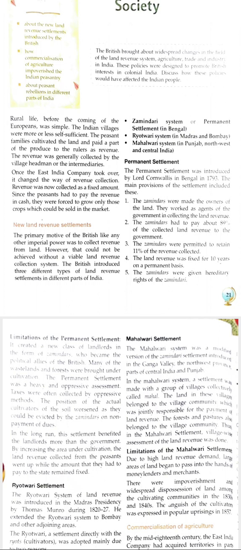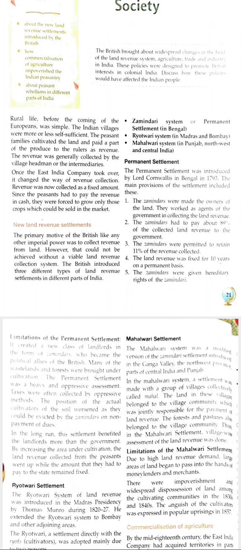The zamindars were required to pay a fixed amount, because it's called permanent. Permanent means fixed. So zamindars were required to pay a fixed amount of land revenue to the government every year, right? And if the zamindars failed to pay the fixed amount, they had to lose their zamindari rights. That's why zamindars made every possible effort to collect revenue from farmers, because if they collected from farmers, then they could deposit it to the government in time, right?